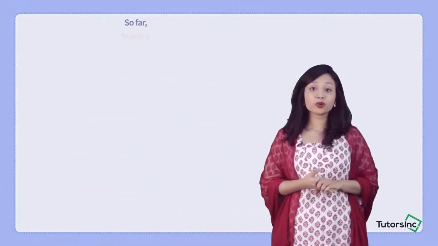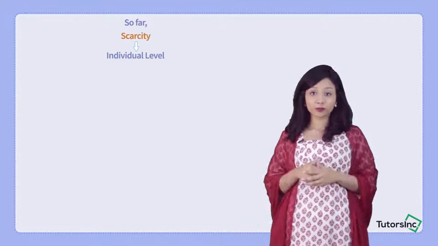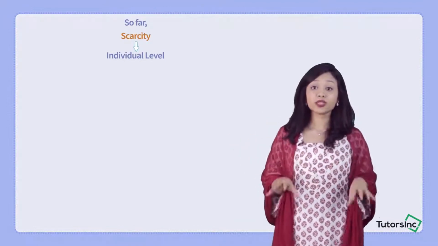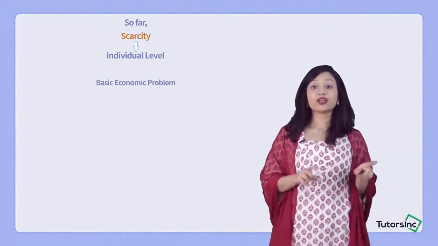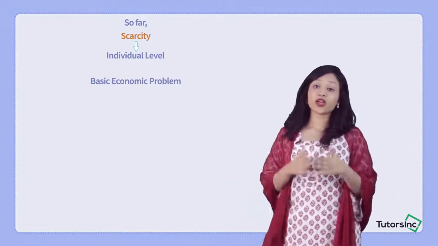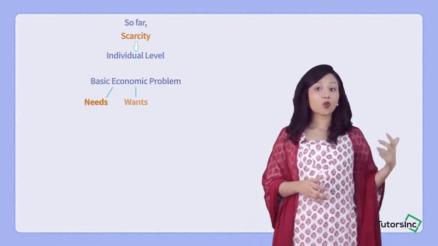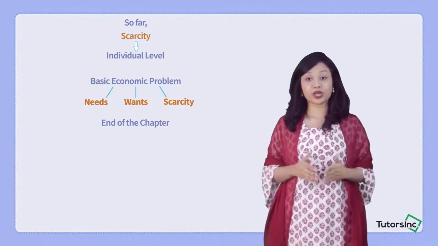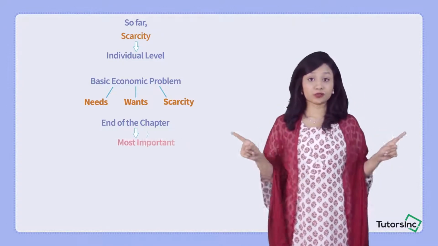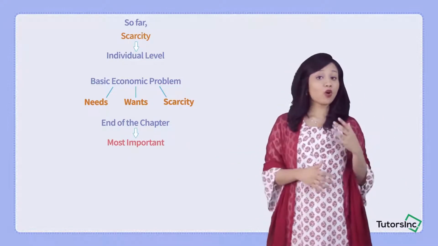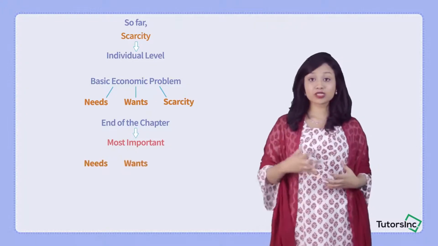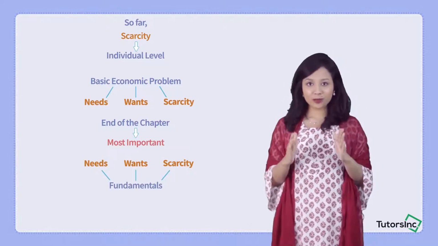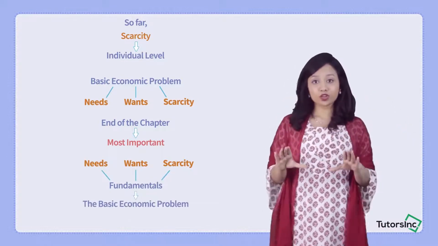So far, we've talked about scarcity on an individual level. Now, taking this further, we're going to be talking about the fundamental topic of this chapter, known as the basic economic problem that we can derive from needs, wants, and scarcity. So now we're almost towards the end of our chapter, but the end is the most important. We're going to combine all our knowledge on needs, wants, scarcity, and everything and focus on the fundamentals of this chapter, known as the basic economic problem.